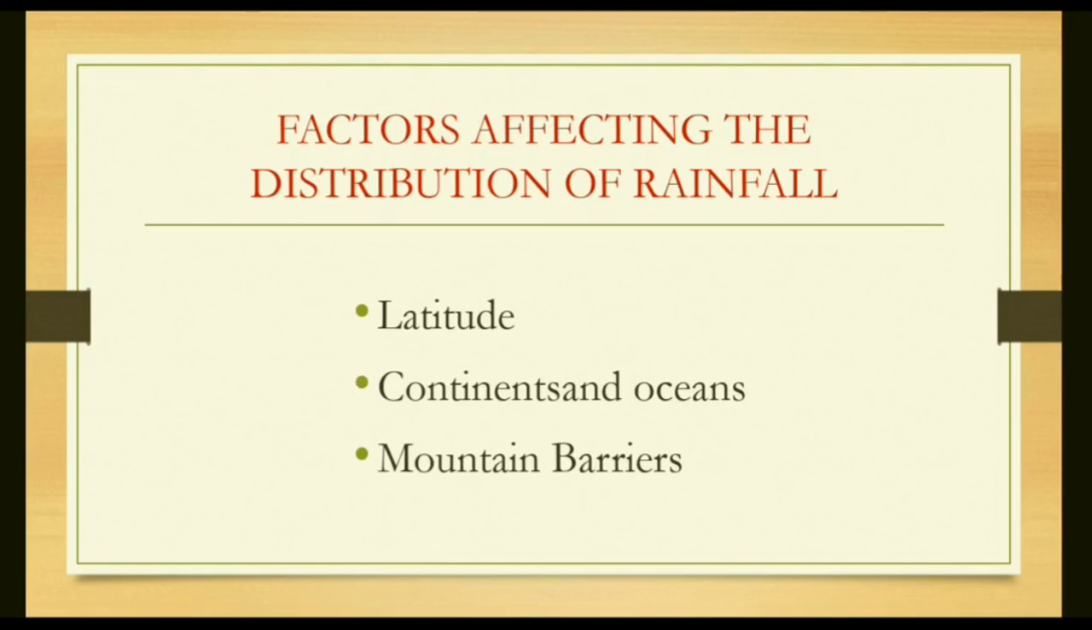Like the Himalayas, if we talk, the Himalayas' southern portion is towards India and the northern portion is towards China or Nepal. So the southern portion of the Himalayas receives more rainfall because it is a windward side, as the southwest monsoon winds strike the Himalayas, and the opposite side, which is towards China or Nepal, receives less amount